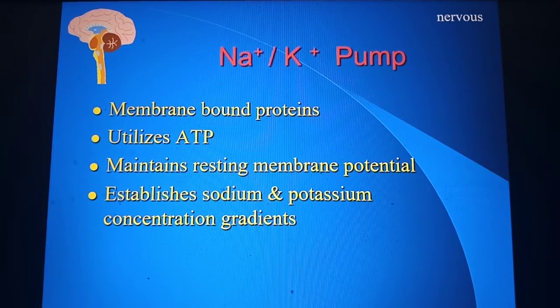So this is how the conduction of the nervous system happens, from the resting membrane potential when there is no excitation or stimulus present, to a situation when an action potential is present, where the conduction by the nerve happens. Okay, so this is the conduction system of the nervous system.